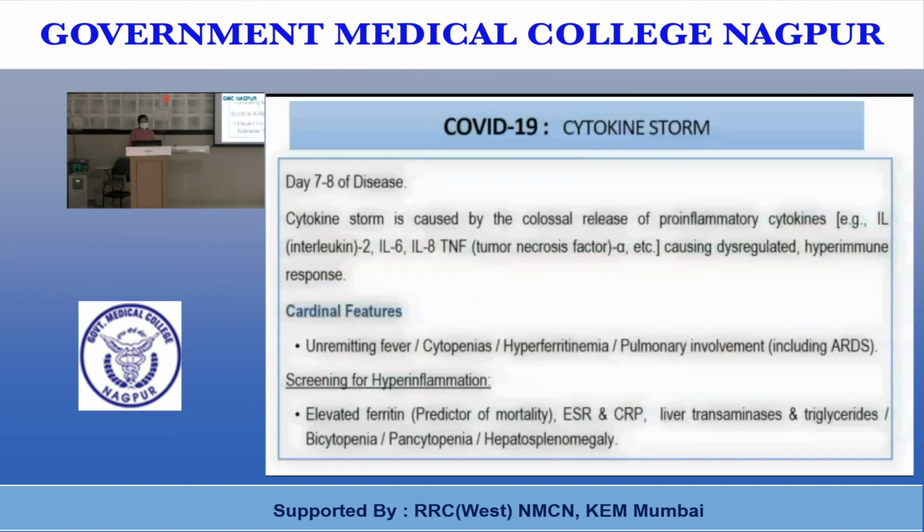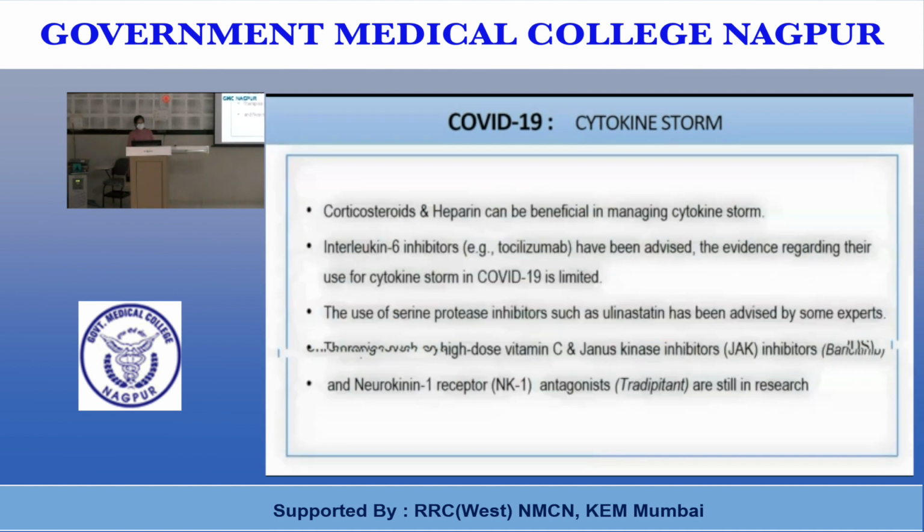On day 7 and 8 of the disease, the patient presents with a cytokine storm, which is caused by the colossal release of pro-inflammatory cytokines like IL-2, 6, 8 and tumor necrosis factor alpha, causing a dysregulated hyperimmune response. It presents as unremitting fever, cytopenias, hyperferritinemia, and ARDS. The screening for this hyperinflammation is elevated ferritin level, ESR, C-reactive protein, liver enzymes, triglycerides; bicytopenia or pancytopenia is there, and hepatosplenomegaly is there. How to treat the cytokine storm in a COVID patient?